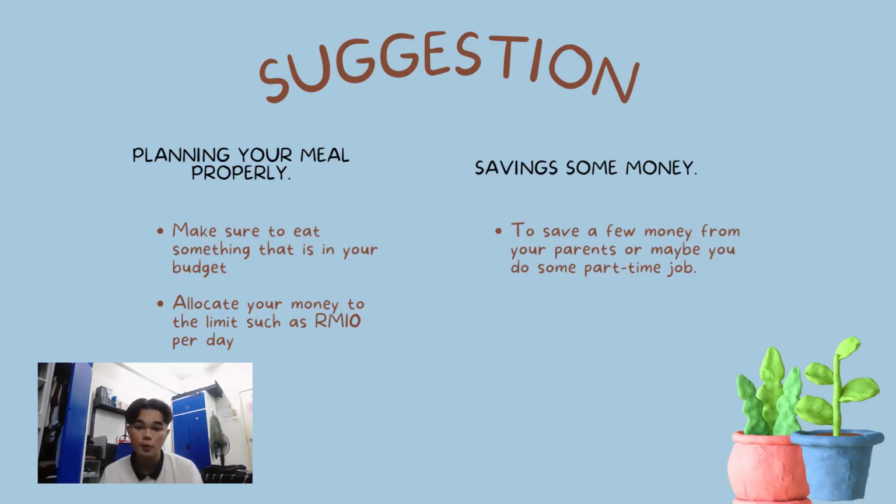There are two suggestions from me. For the first one, plan your meals properly. Just make sure to eat something that is within your budget. Then allocate your money to limits, such as around 2 per day. Then another one is saving some money, which is to save a bit of money from your parents, or maybe you do some part-time job. That's all from me.